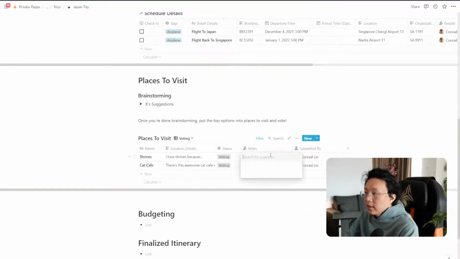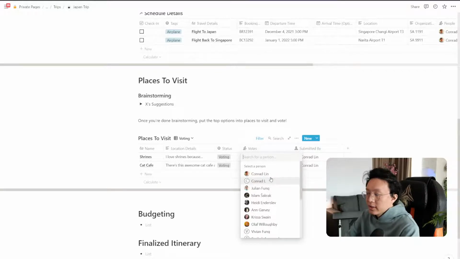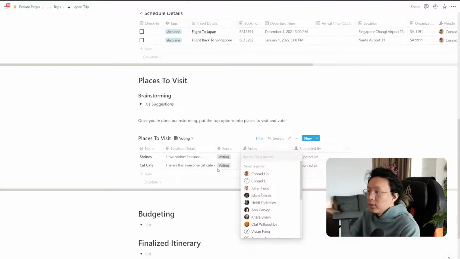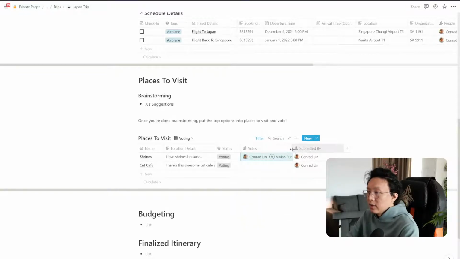And then what we can do here is everyone can vote for their favorite. And I can even create some additional properties that help you really keep track of like how many votes each thing has. So for example, maybe shrines has myself, and maybe it has Vivian, who's currently voting for this, right? So give me a quick second. I'm going to grab the voting formula that I already have because I think it's quite useful and I think you guys will enjoy it, and I'll throw it in here.